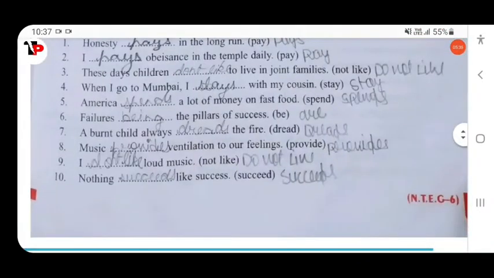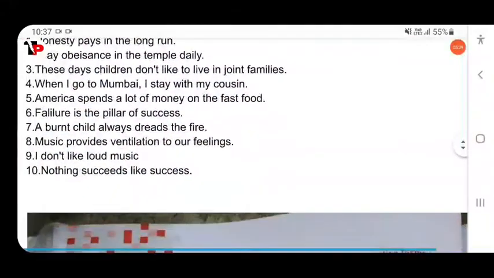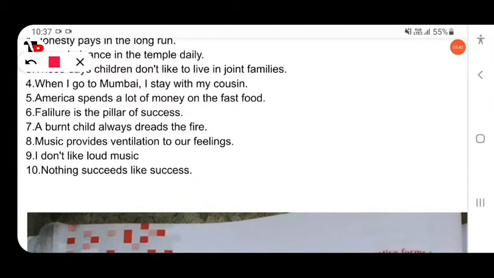Then next, nothing dash like success. Nothing succeeds. Nothing succeeds here. Nothing succeeds.